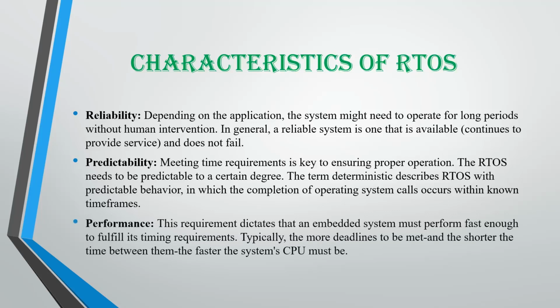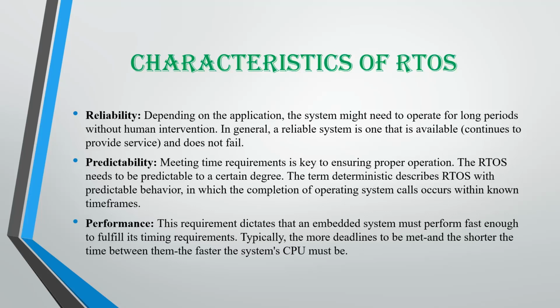Next is performance. This requirement dictates that an embedded system must perform fast enough so that it can fulfill all its timing requirements. Typically, the more deadlines to be met and the shorter the time between them, the faster the CPU performance must be. Let's see what throughput is. Throughput also measures the overall performance of a system with hardware and software combined.